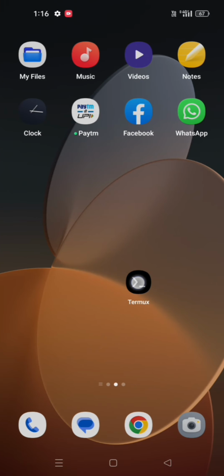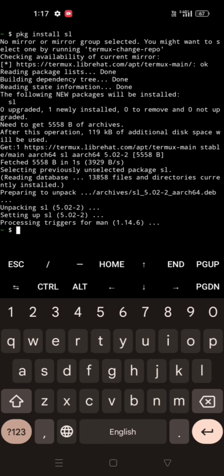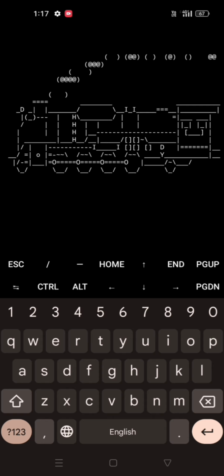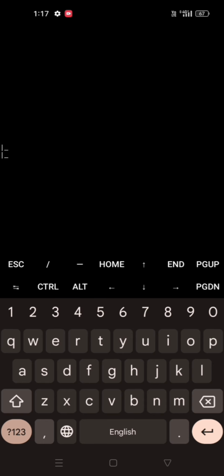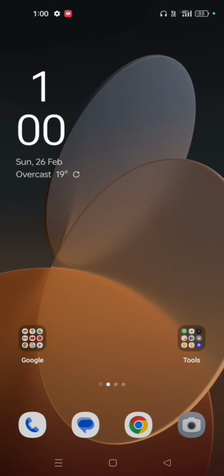If you really want to feel the command line interface instead of the GUI interface on your mobile, but you don't have a computer or laptop, then don't worry. Because here is the video for you to feel the command line interface on your mobile. So how?